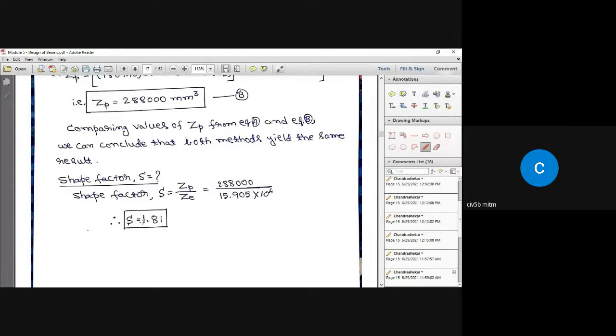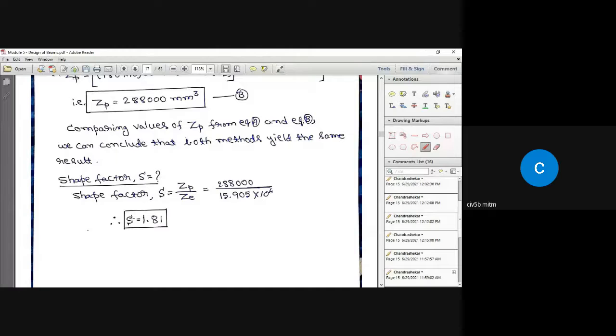So it is too far from number 1. So the T section is not an efficient section when you are using that T section as a beam. Look at the shape factor, that is 1.81, too high. This is the way you are going to find out the shape factor.